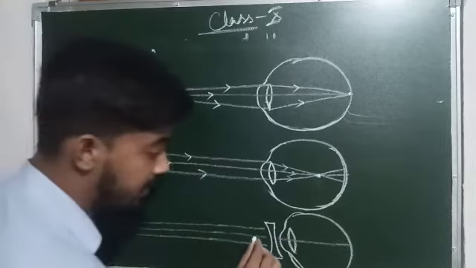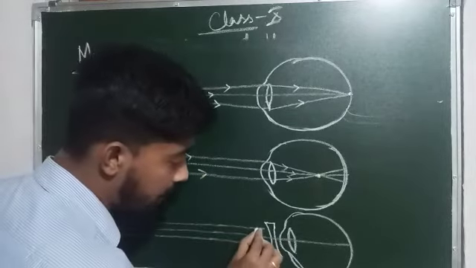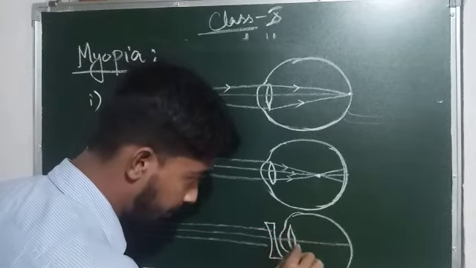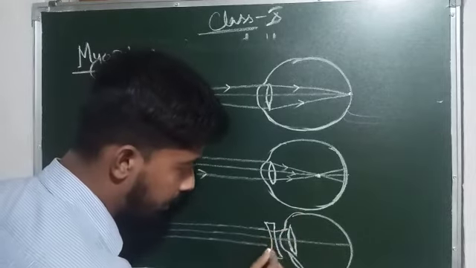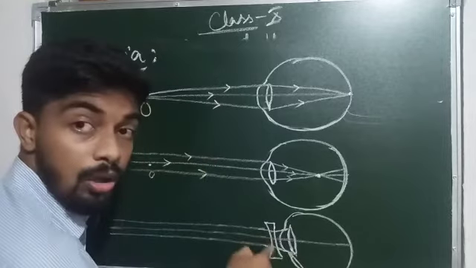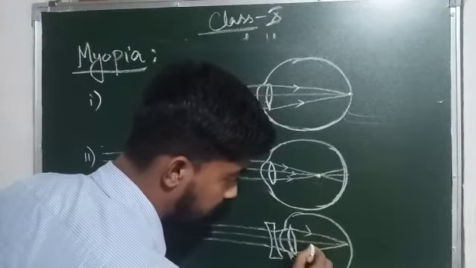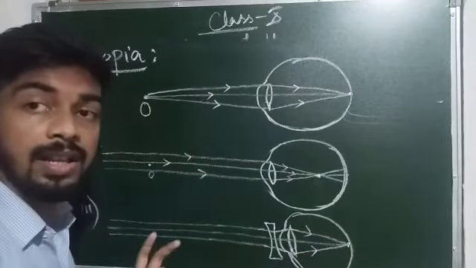Now when the concave lens is placed there, we all know a concave lens is a diverging lens. So when the light rays fall on the lens, they diverge a little bit. I have to extend my eye lens a little bit for a proper diagram. The rays diverge a little bit after passing through the concave lens, then they meet properly at the retina, and the image is formed at the retina and the person can see the object clearly. So this is a myopic eye. Number one is a myopic eye, a defective eye. This is the defect of the eye which is occurring.